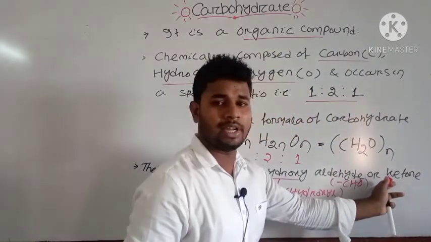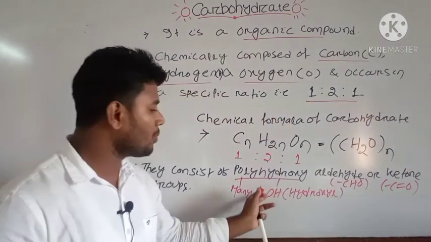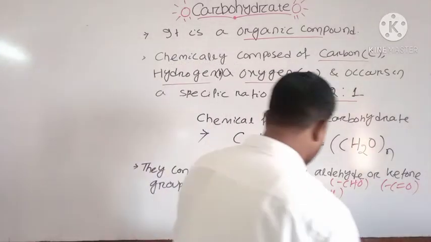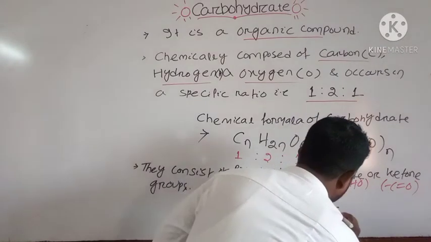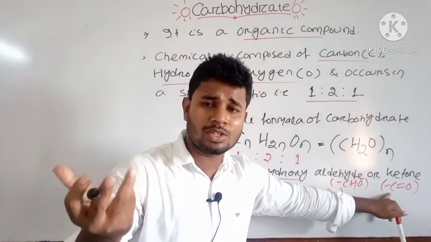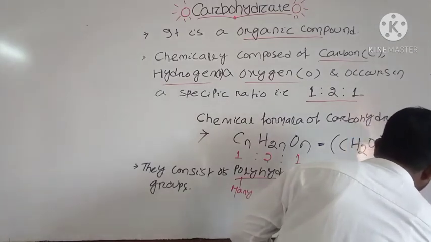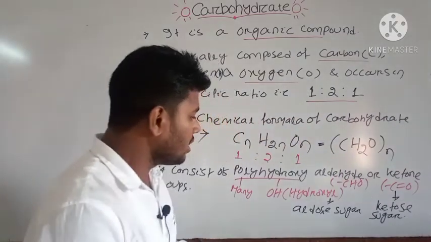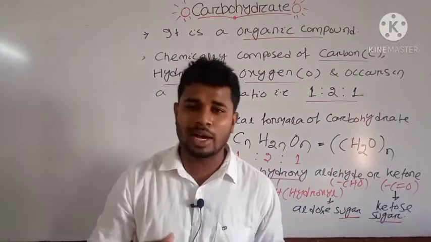And the formula for ketone is C double bond O. And if the polyhydroxy unit is having the aldehyde, it is known as your aldose sugar. And if the carbohydrate is having the ketose unit, that is known as your ketose sugar. Then why have I written here sugar? Because carbohydrate is also known as your sugar or saccharides.